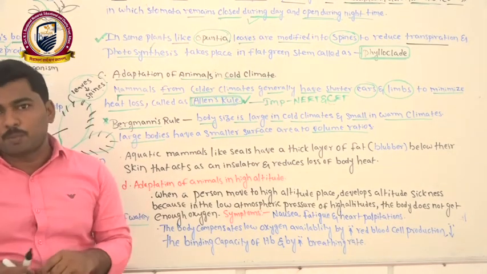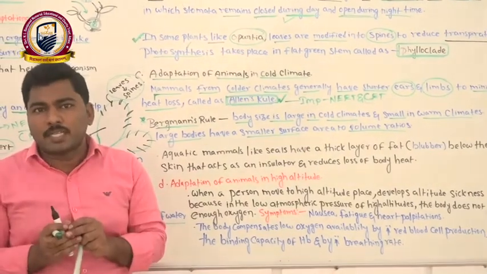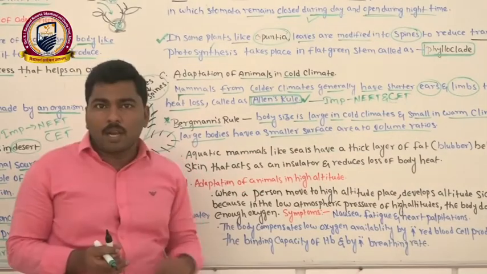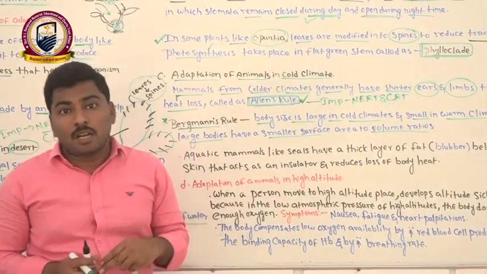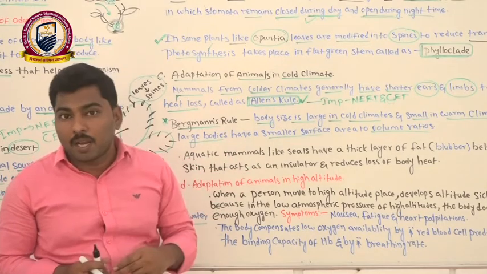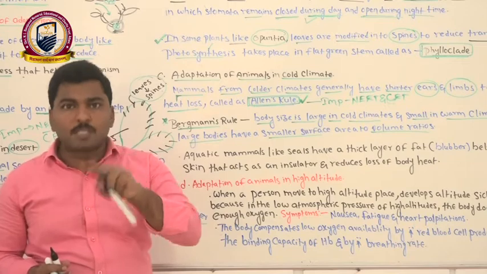If you observe Chinese people's ears and legs, they are very small compared to Africans, because extremely hot climatic conditions are there in Africa, while cold climatic conditions are observed in China. That is the difference between these.